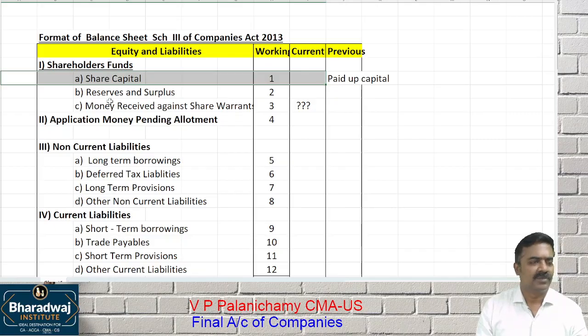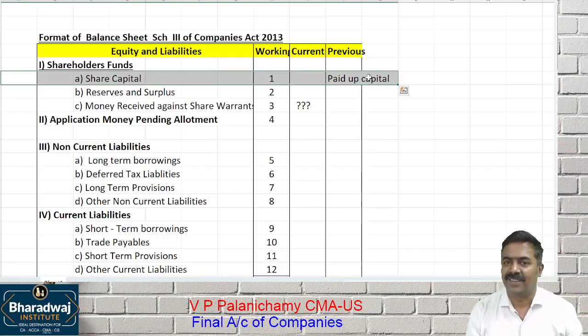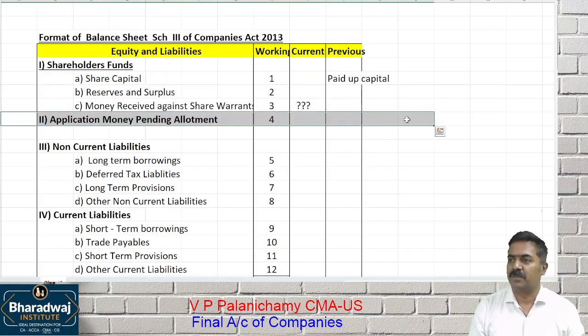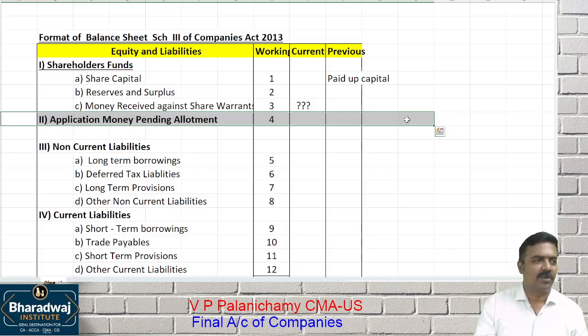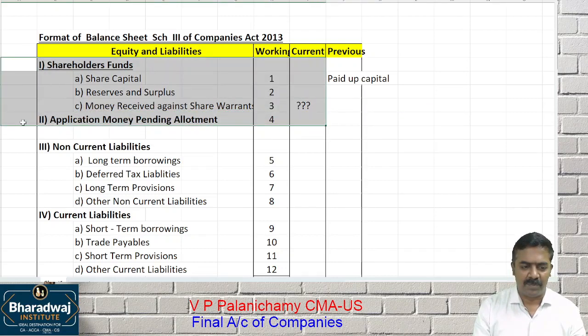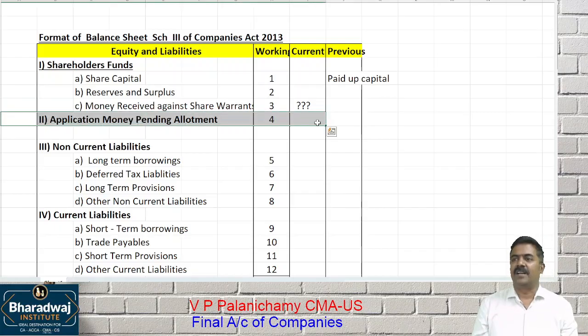No. For example, you all applied for shares. The company has not allotted the shares. Can I show it as share capital? Only when shares are allotted, it will become share capital. Before allotment, that will be called application money pending allotment. Can I show it as a liability? It is not a liability also. Is it borrowed money? No, it is shareholders' money pending allotment. That is why it is given a separate title. It is neither shareholders' money nor borrowed money. So the company has collected application money, but shares are not allotted and that will be shown separately.